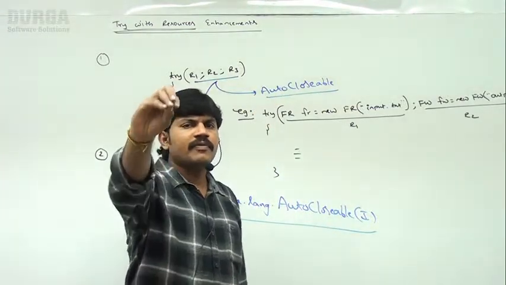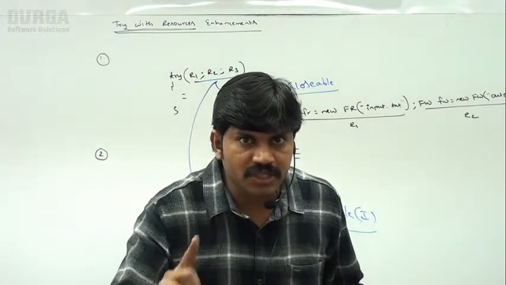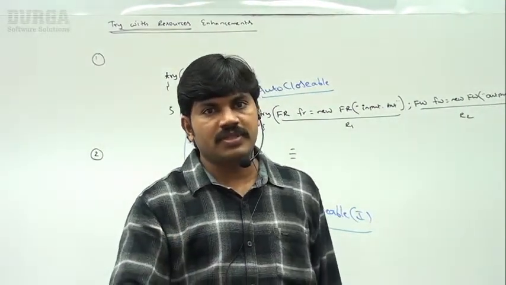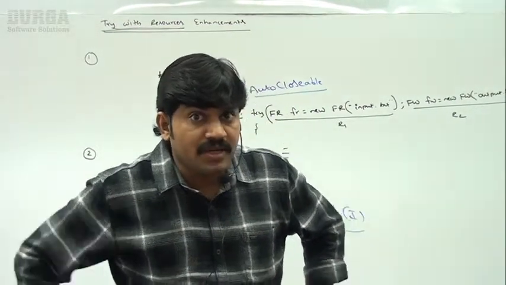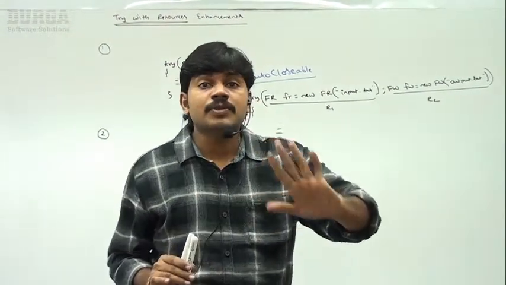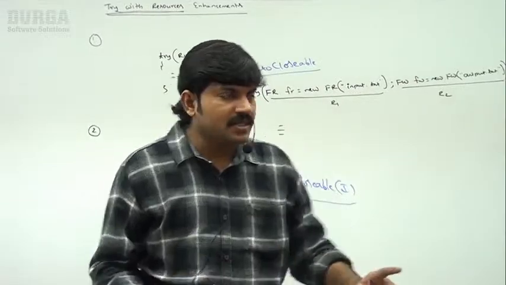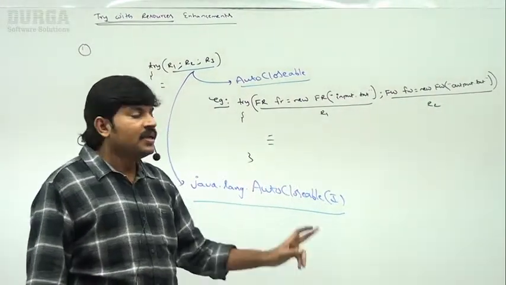So whatever resources we use as part of the try block should be auto-closable resources. A resource is said to be auto-closable if and only if the corresponding class implements the java.lang.AutoCloseable interface.